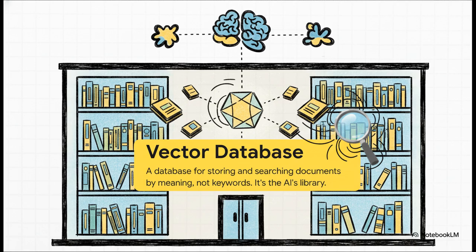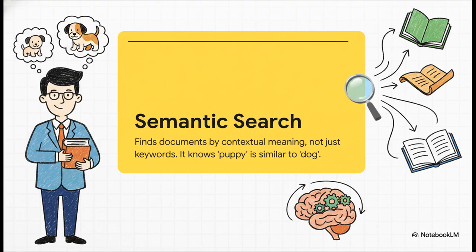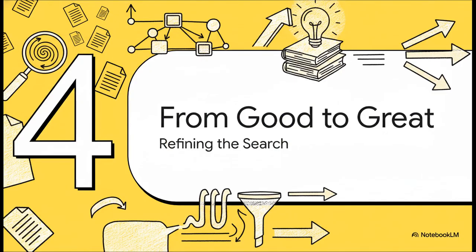Instead of organizing things by title or author, it organizes information based on its conceptual meaning. It's incredibly efficient. And the way it finds the right information in that library is through something called semantic search. This is like the AI's super smart librarian. It doesn't just match keywords, it understands what you actually mean. So, if you search for something about a puppy, it's smart enough to know that documents about a dog are probably relevant too. So that's the basic setup, and it's already a huge leap forward.